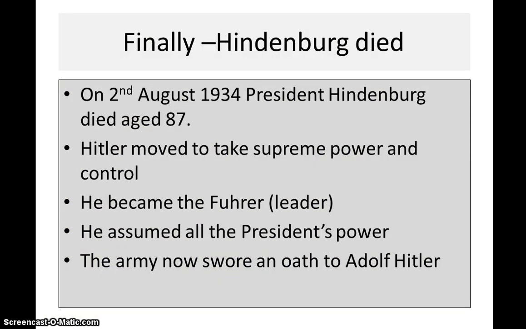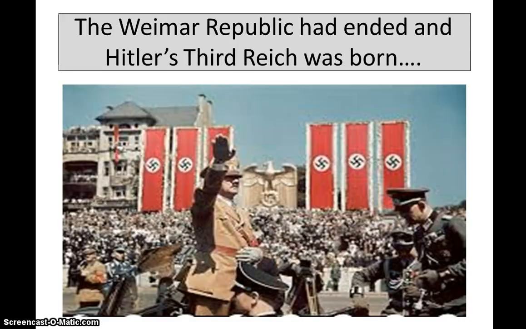Finally, President Hindenburg died, and Hitler became the Führer. He moved to take supreme power. The army now swore an oath to Adolf Hitler. He assumed all of the president's power and was now known as the Führer. The Weimar Republic had ended, and Hitler's Third Reich was born.